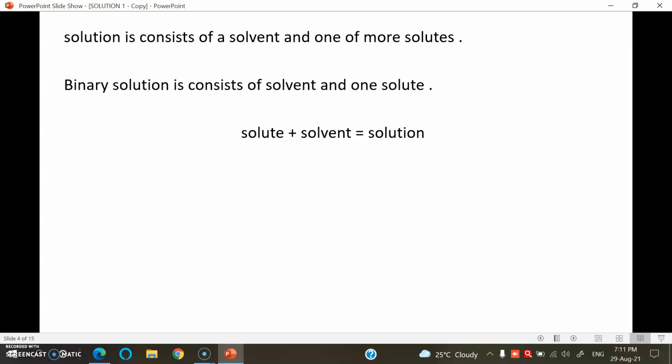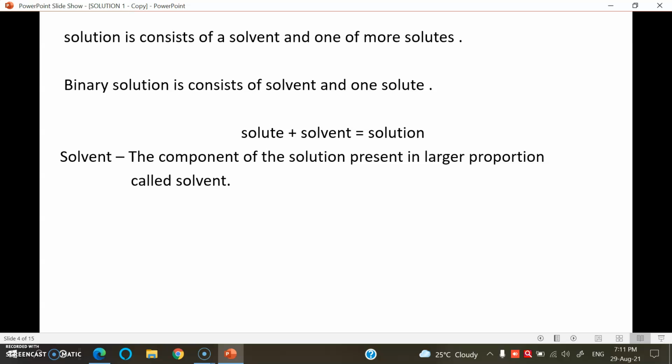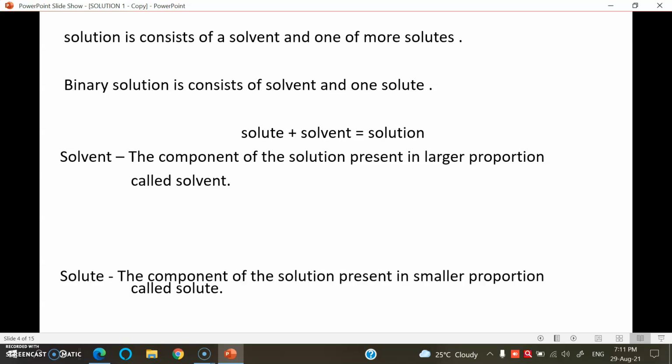Solute plus solvent forms a solution. Solvent: the component of the solution present in larger proportion is called the solvent. That is the dispersion medium, the solvent, which is present in larger proportion in the specific solution.